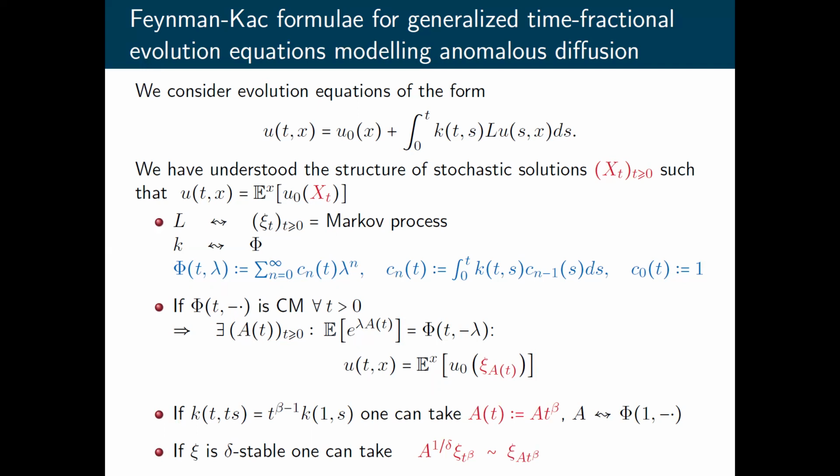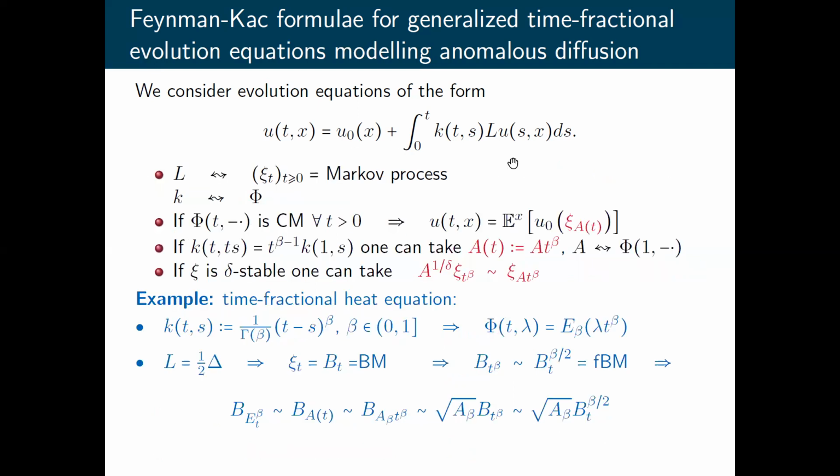If our Markov process Xi is stable, then we can pull out this random variable A and create a random scaling instead of this random factor A in subordination. So as stochastic solutions, we can take either Markov process subordinated with this guy or a randomly scaled time-delayed Markov process. So this is a new class of processes which can be used for stochastic solutions for such type of equations.